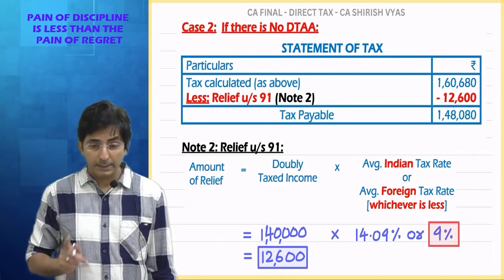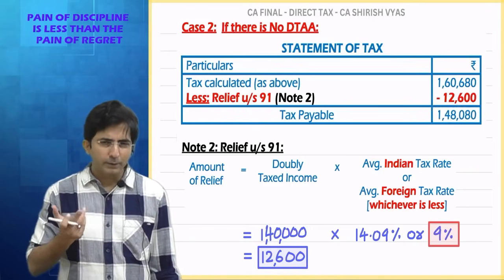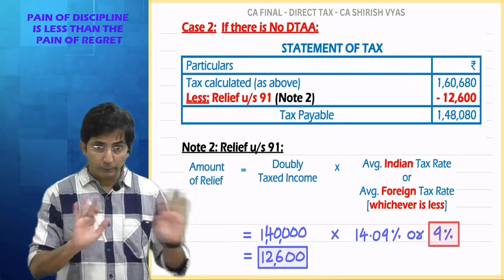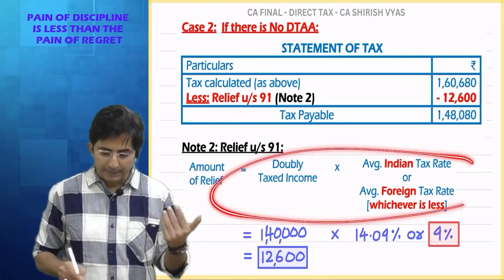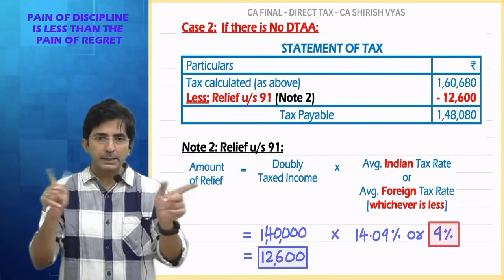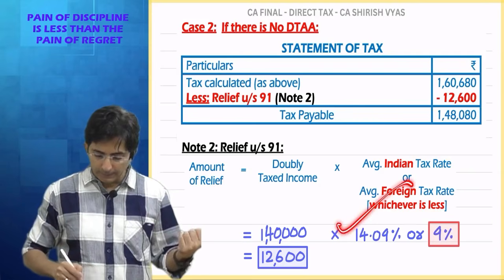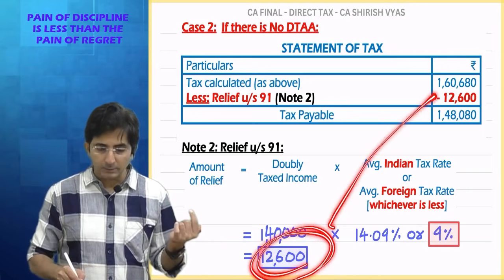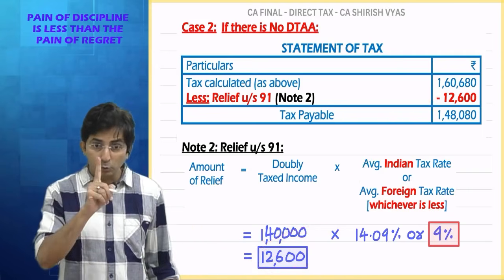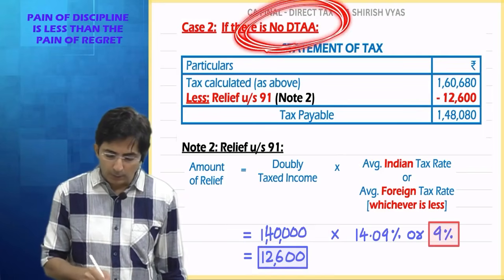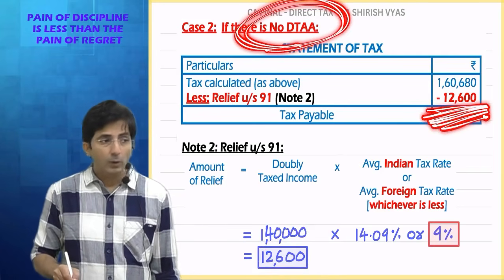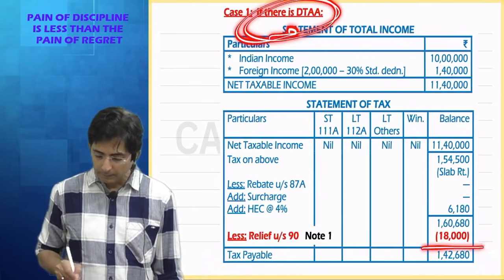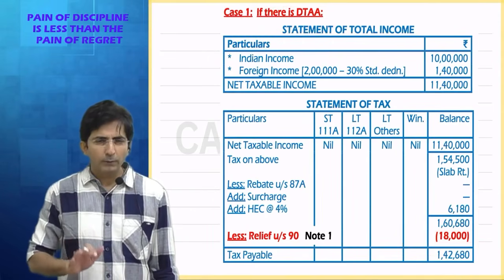But now, the explanation is still left. What difference does it make whether there is data or no data? Just notice carefully. I have not finished my explanation. Here I did it mechanically. Between the two percentages I took whichever is less. 14 and 9, what is less? 9. Multiply by 1,40,000. I get 12,600, which I have substituted here. So tell me, just notice one thing. If there is no data, you are getting relief of 12,600. And if there is data, you are getting relief of 18,000. What difference did you notice?